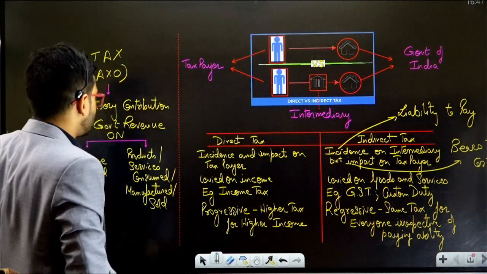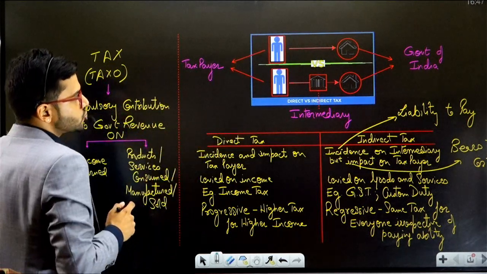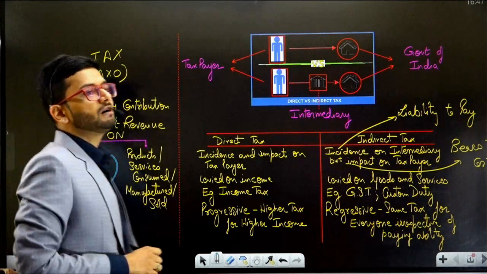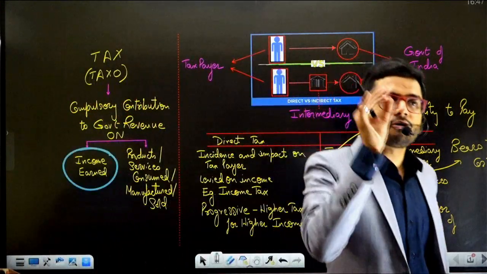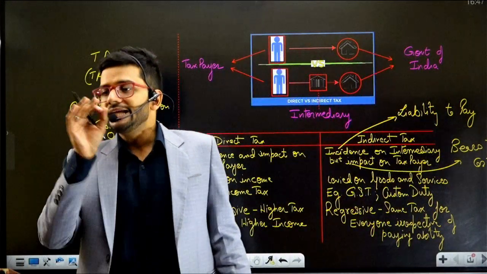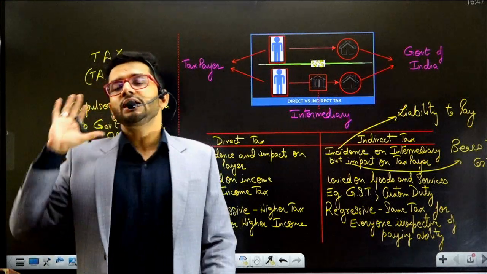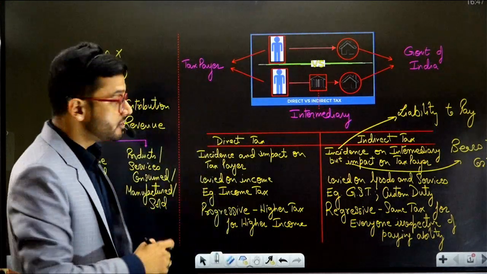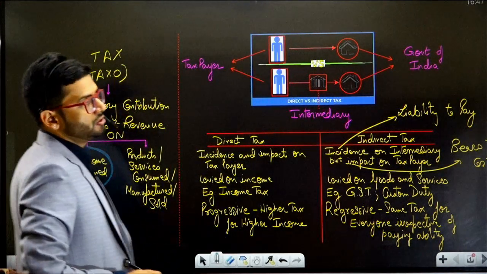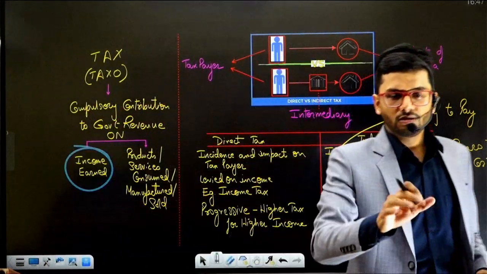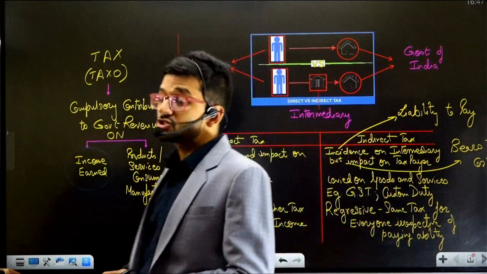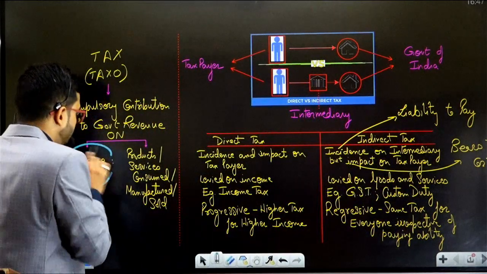And the events on which taxes are paid, which we are going to focus on in our studies, number one, is income earned. If you earn profits, if you earn gains, if you earn salary, if you earn income from house property, then you're going to pay taxes. So the first event on which your taxes will be based is income which is earned.